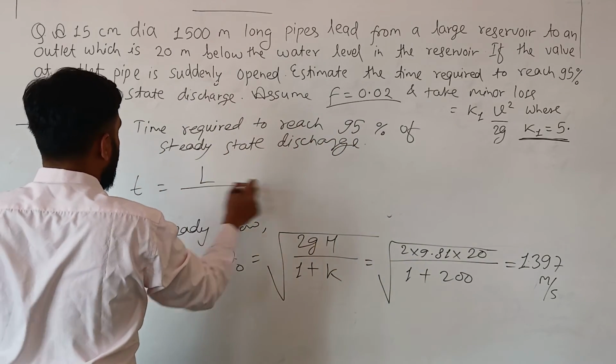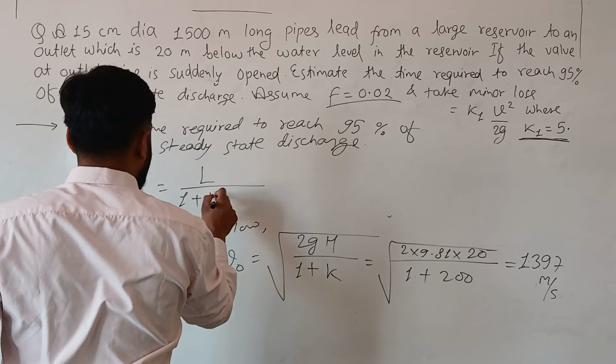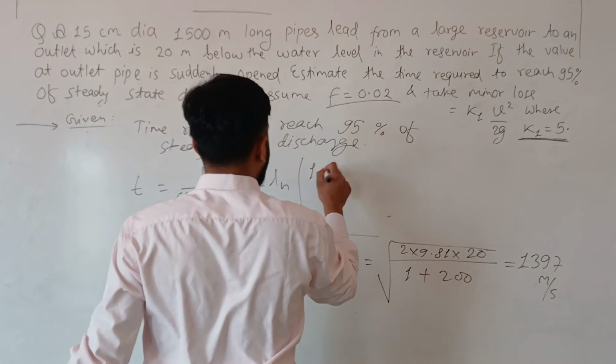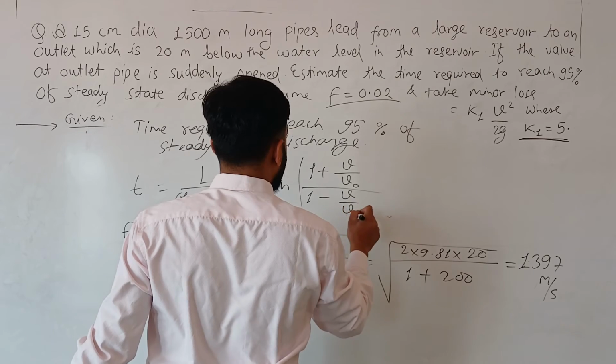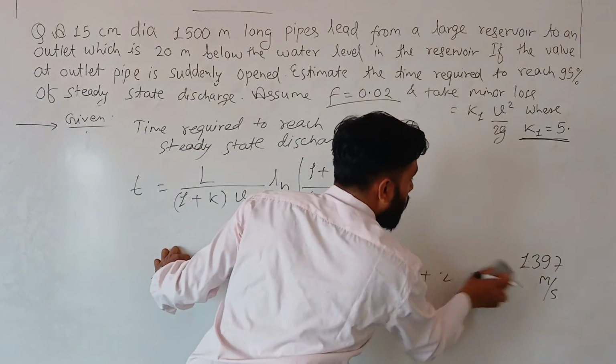T is equal to L by (1 plus K) V naught, Ln of (1 plus V by V naught) divided by (1 minus V by V naught). Okay, we have found out V naught here. V naught is how much?